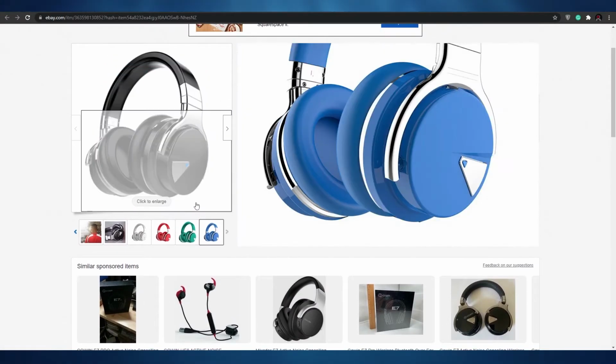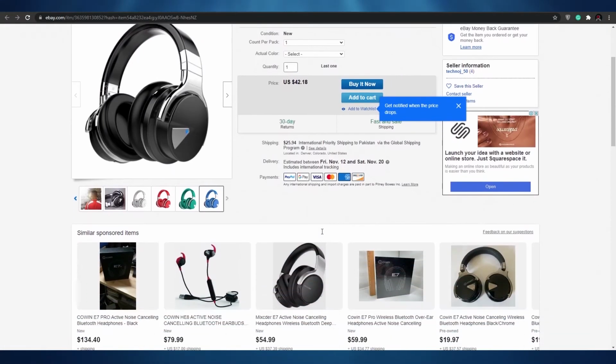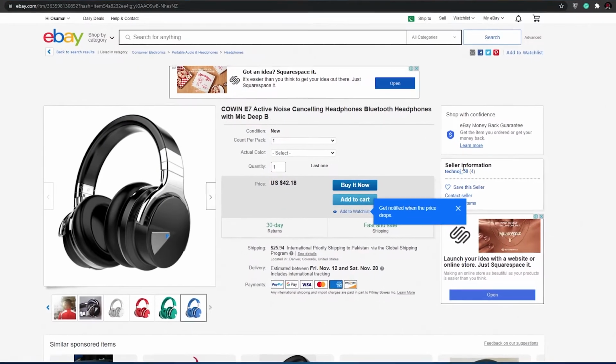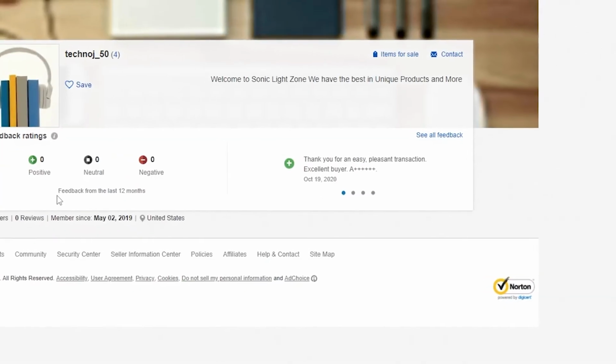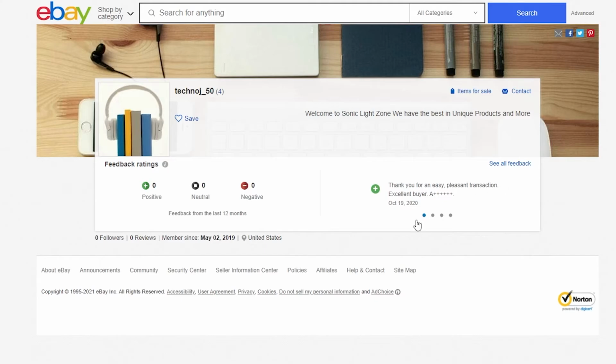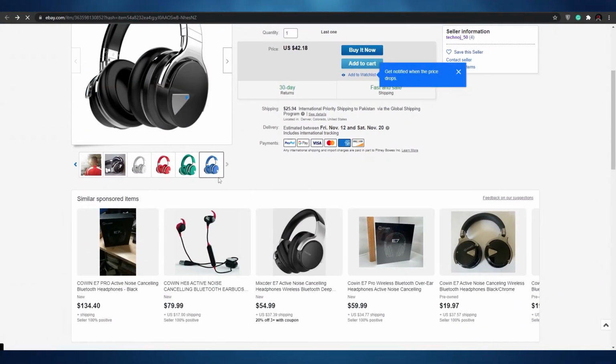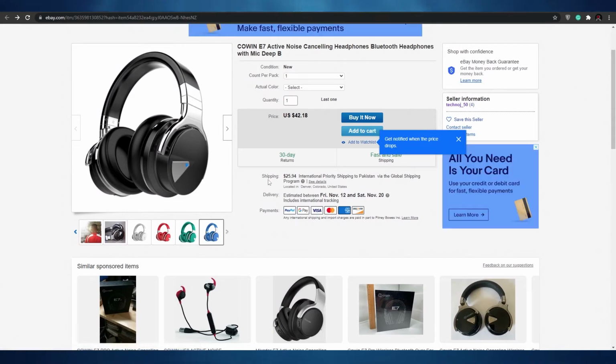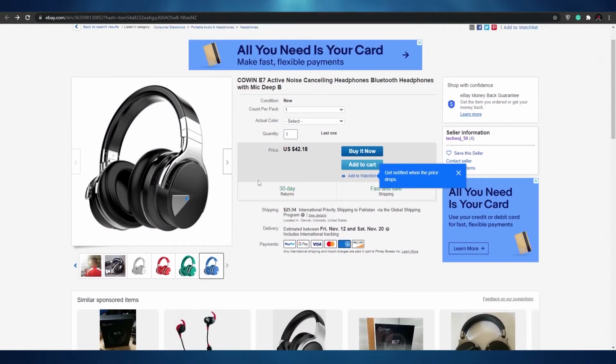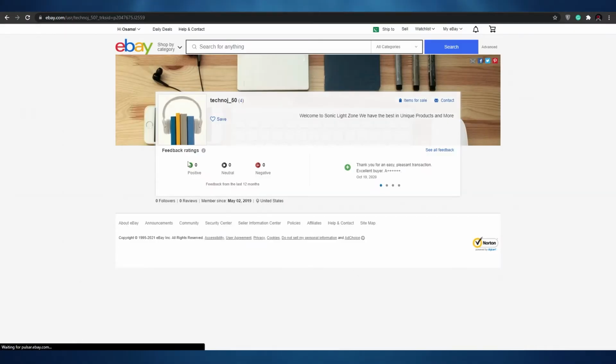So what we can now do is go ahead and search for his profile. Let's click on seller information. And okay, there is no information right now, which is kind of weird because this one was a drop shipper. What I was trying to do was find a product, search for it online, and then try to find other drop shippers. Then when we find a drop shipper, we see what types of items they have, and then we find those products and try to sell them online as well.